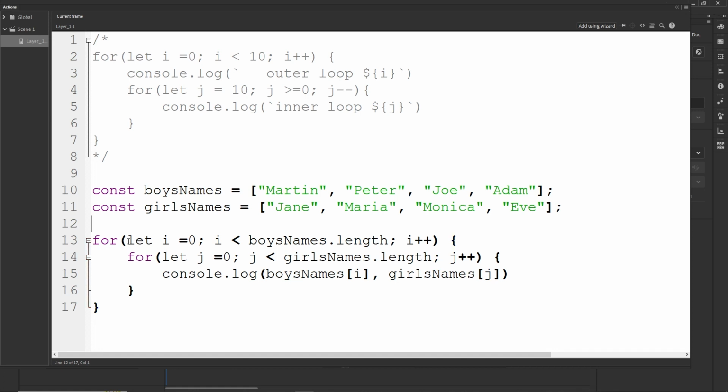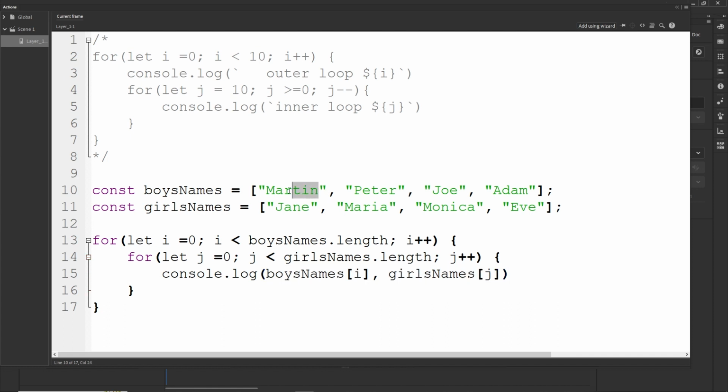So we have this let i is 0, i is smaller than boys names length, i plus plus, and the i is going to be right now 0. And then we have this inner for loop, which is going to run all. So basically what is going to happen in this inner for loop, I'm going to type console.log boys names i, which is going to be 0, and girls names j, which is going to be 0.